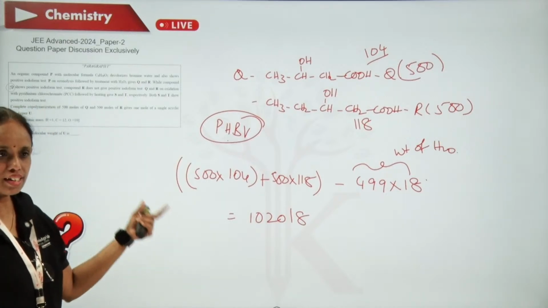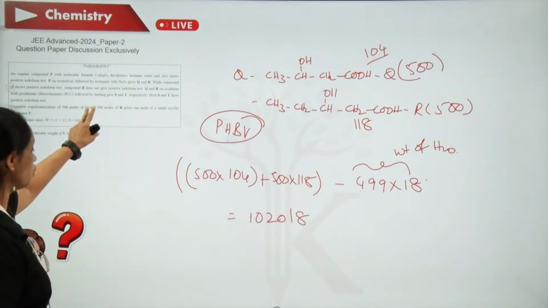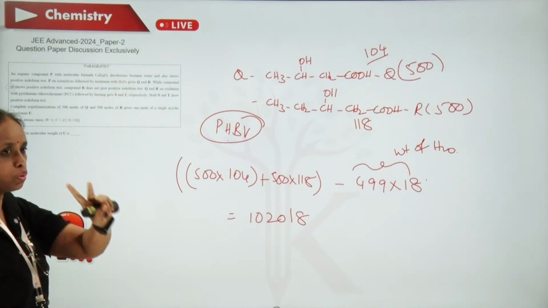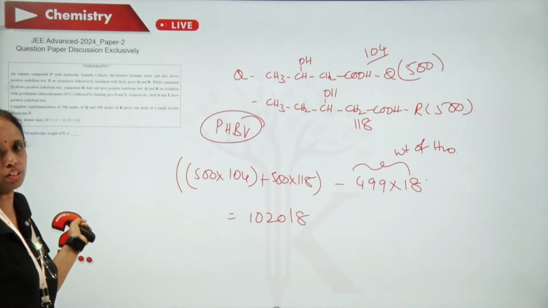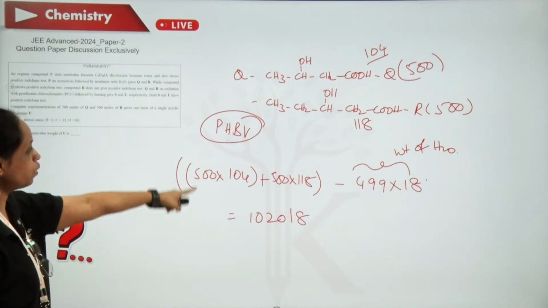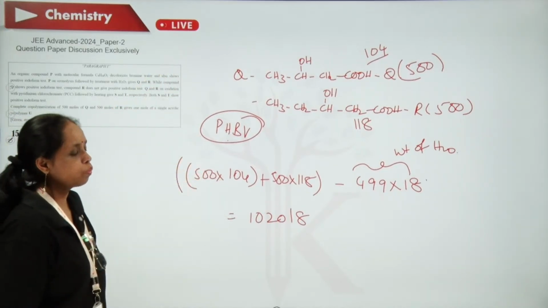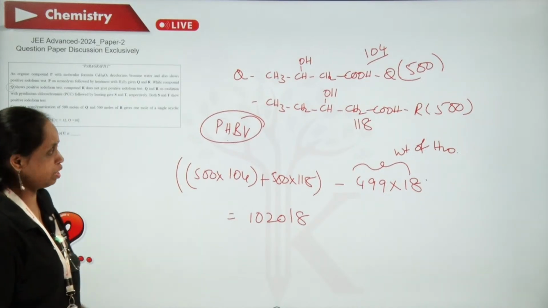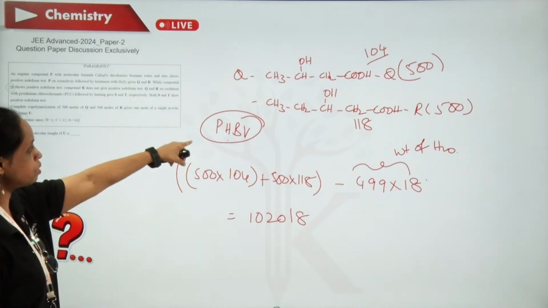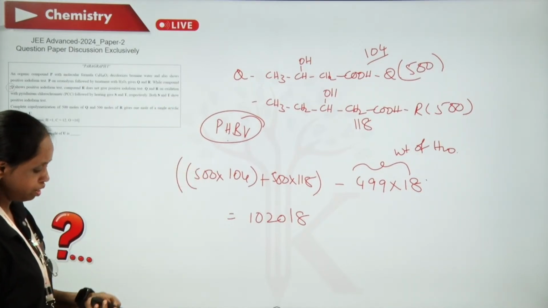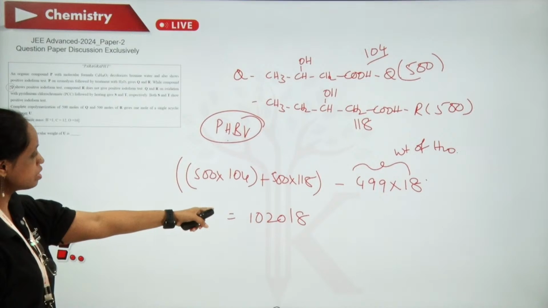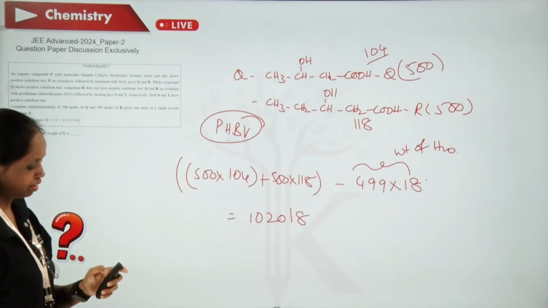So this is the integer value. Based on this information, two questions were asked. One is, what are S and T, how many oxygens were there? And the second one is, on polymerization, what is the weight of the polymer? That polymer which is formed is PHBV. So they are talking about PHBV, and the molecular weight is 10, 20, 18.